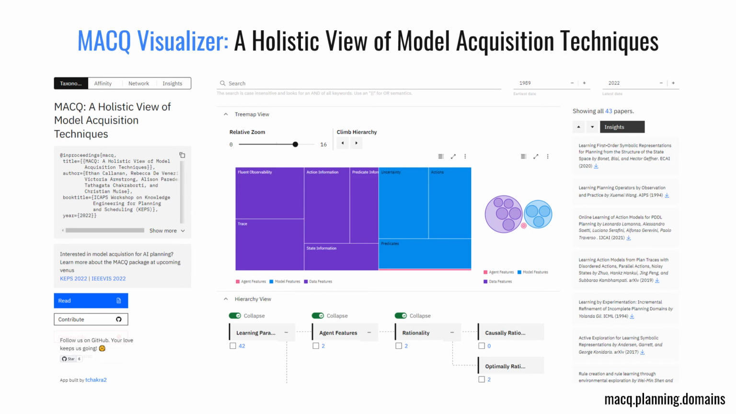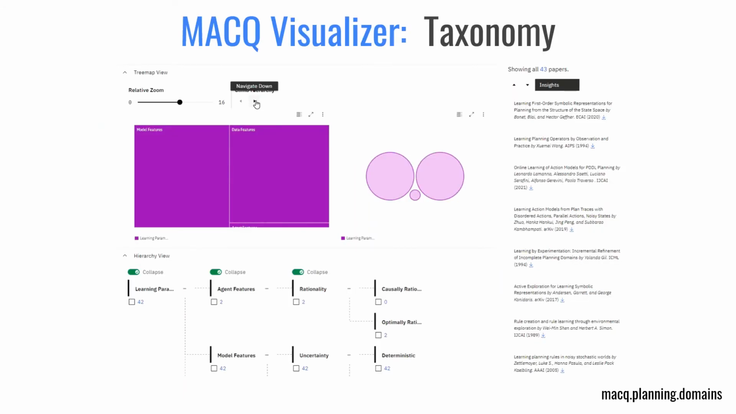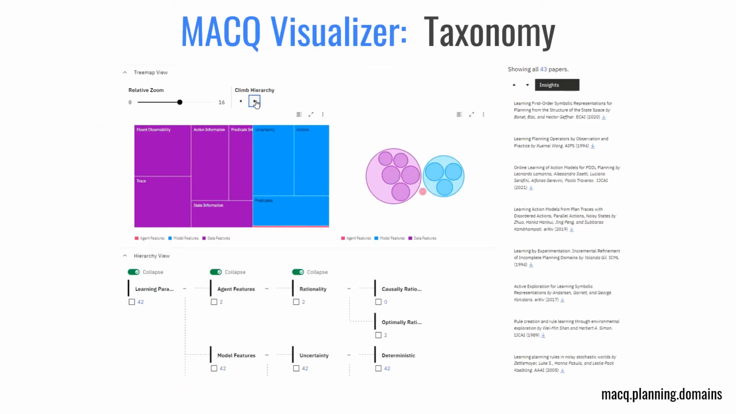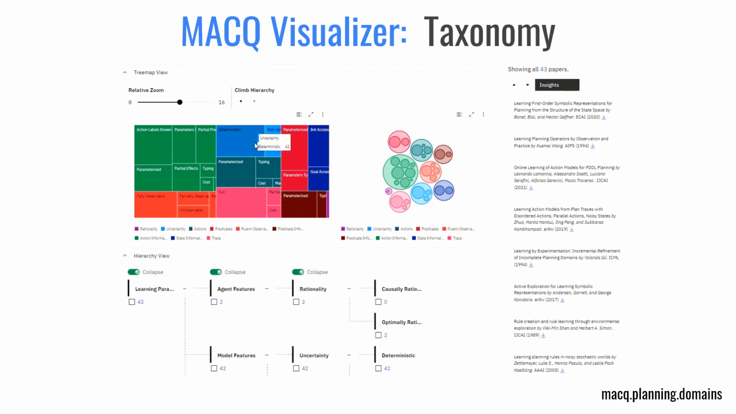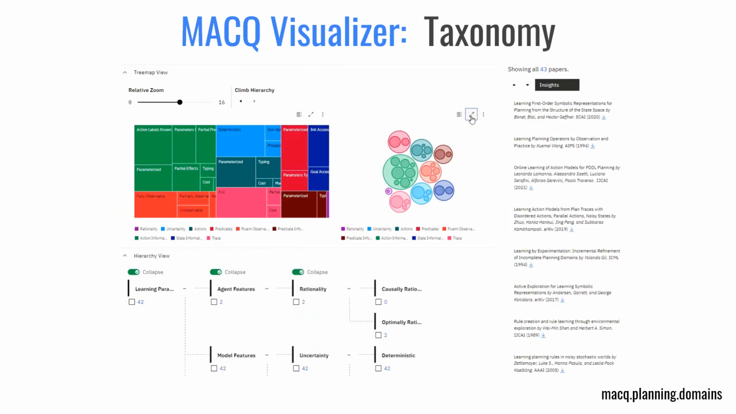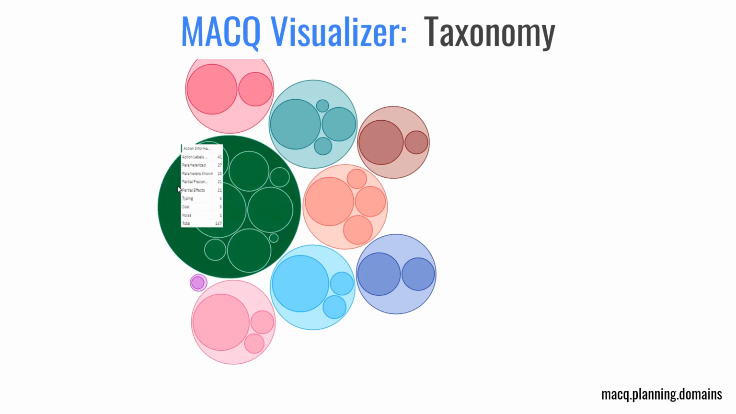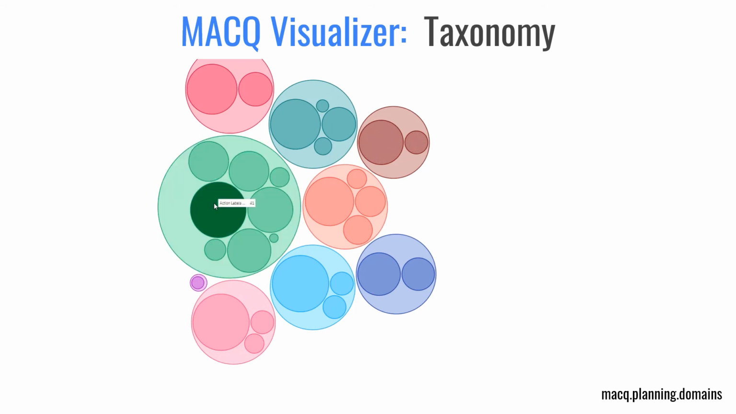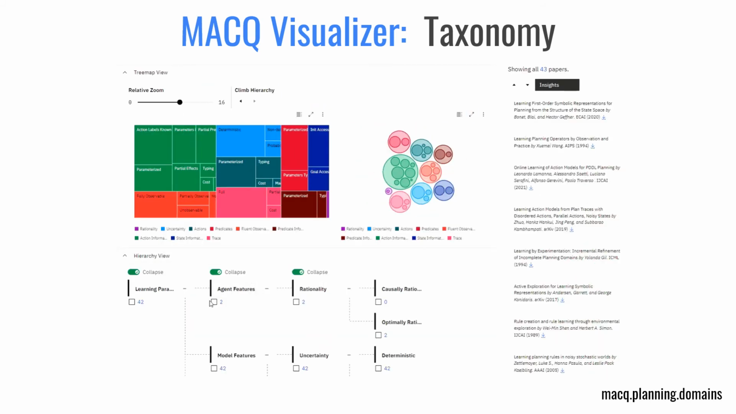Let's go through each of these in turn. The first lens, Taxonomy, is a categorization of papers in the field based on the features that their model acquisition techniques require. The page includes a tree map view, which shows the agent, model, and data features at a high level, and then cascades into smaller chunks that categorize papers into the types of actions they use, fluent observability, predicate information, and more. With the hierarchy view, the user can toggle between the features that they find relevant to explore what papers might match their queries.